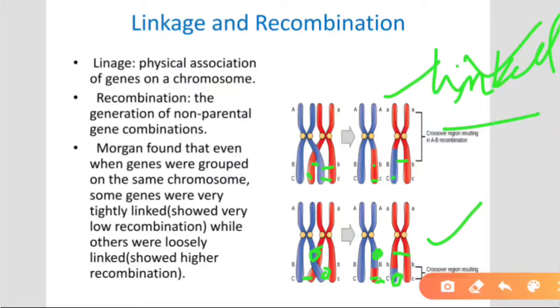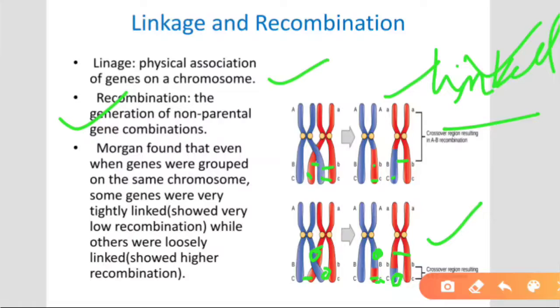But in this case segregation takes place. So linkage is the physical association of genes on the chromosome. Recombination is the generation of non-parental gene combinations.